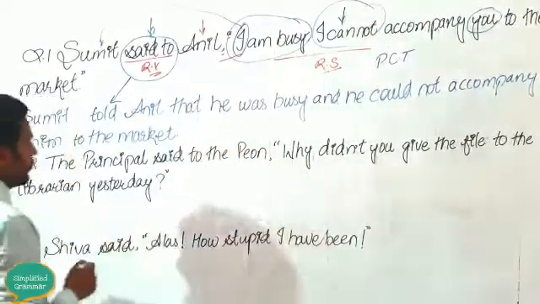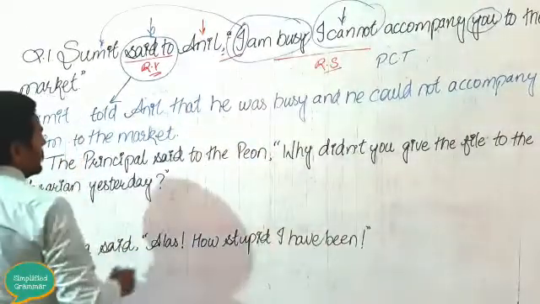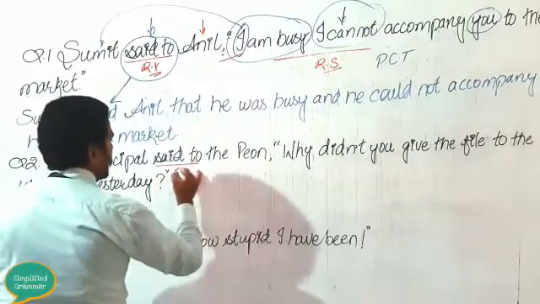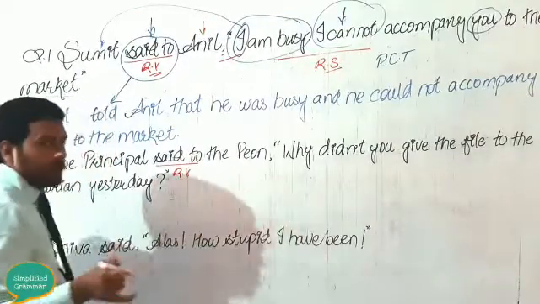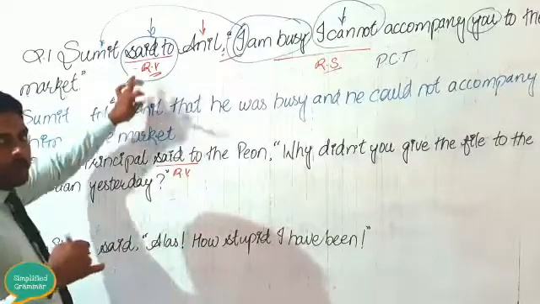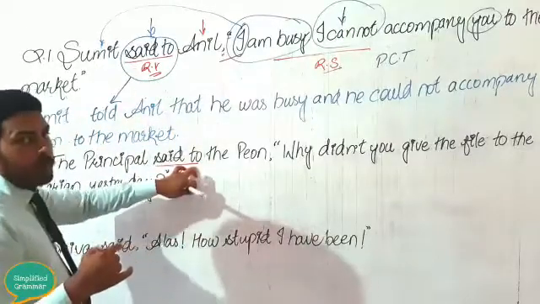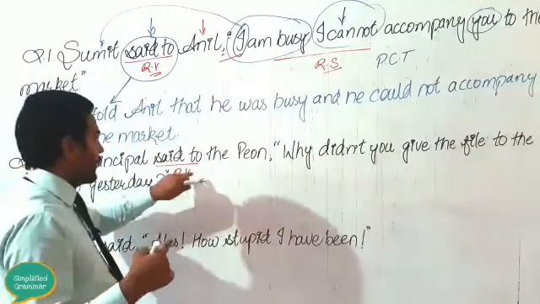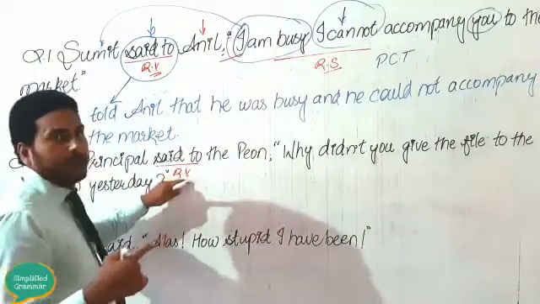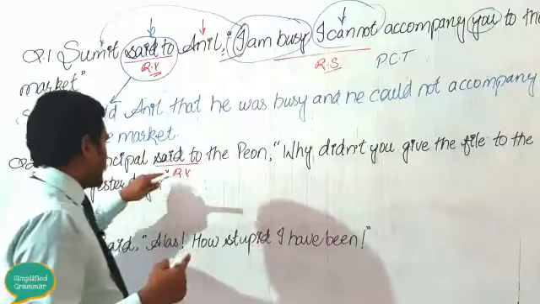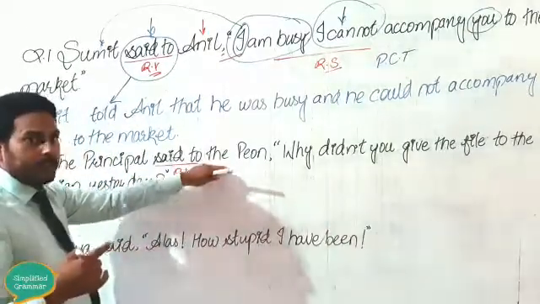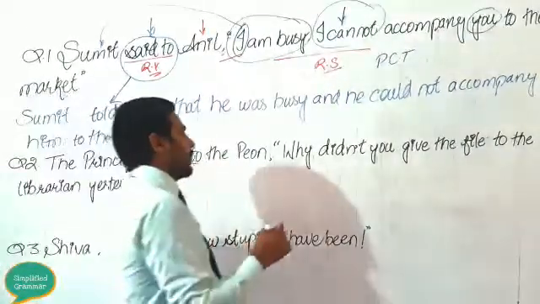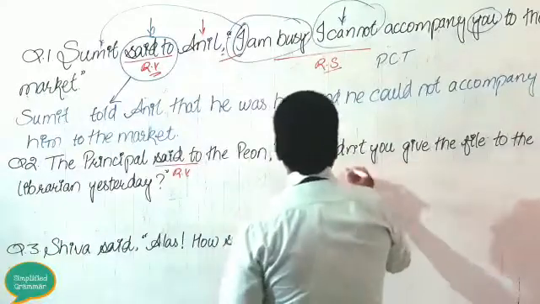A different rule we will use here. First, see the reported verb. The reported verb is again in the past tense, followed by a preposition, and moreover there is an object given right after the reported verb. Now this portion is clear.